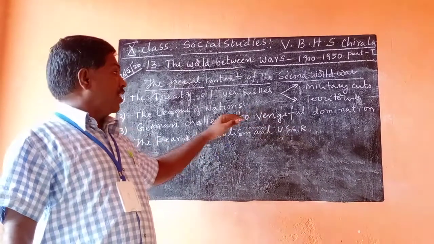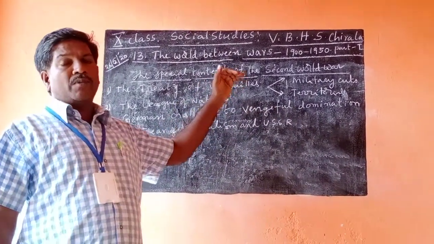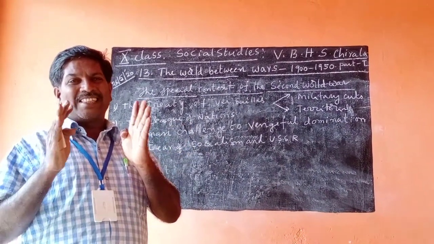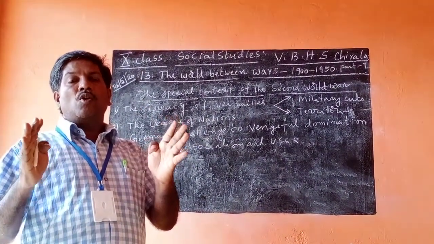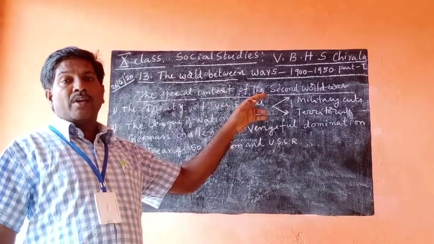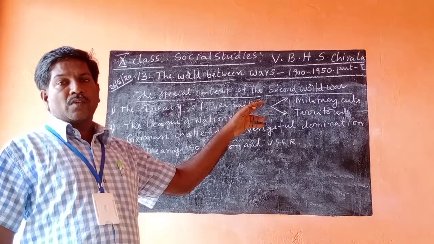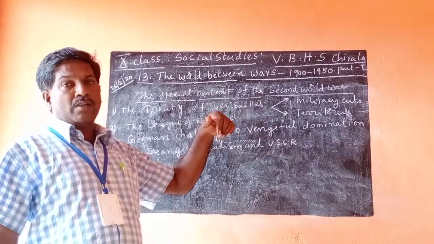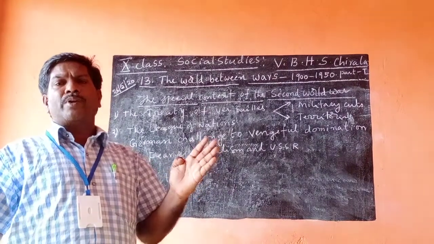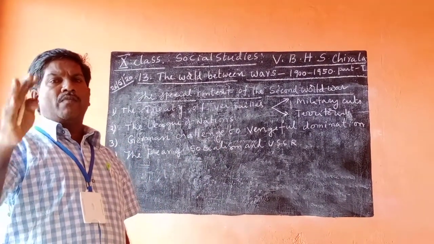He designed this International Peace Organization after the end of the First World War. He was a former American President. First of all, he designed 14 important principles to form the League of Nations.